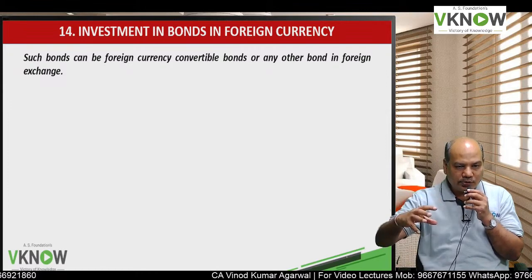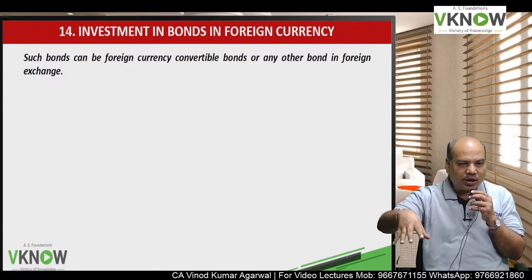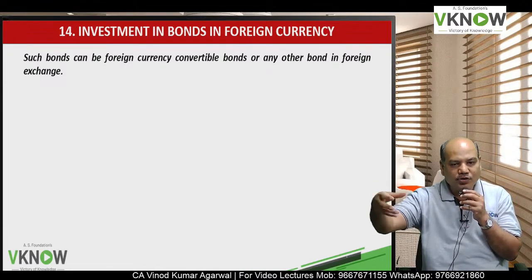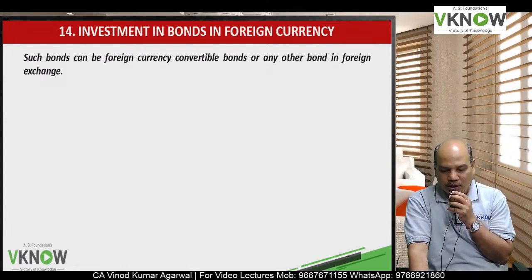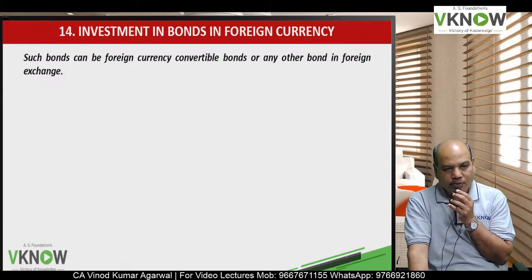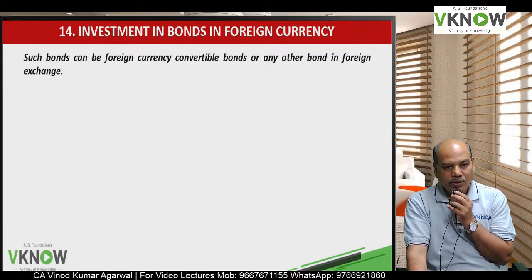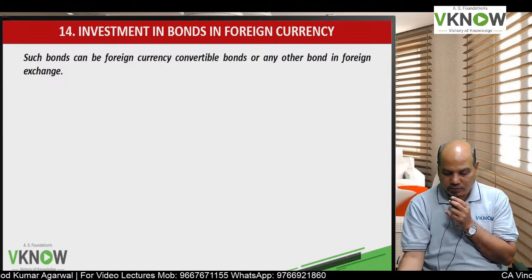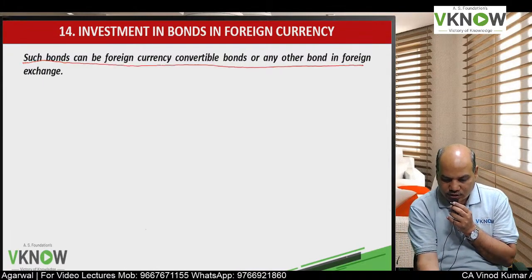So the question is, how much difference will go to the P&L account under Ind AS 21 as exchange difference, and how much difference will be recognized as per Ind AS 109. So let us see, very important tick mark. If they ask you a question on this, you have to be prepared in advance, otherwise you will not be able to solve it. Many students are not able to understand this.